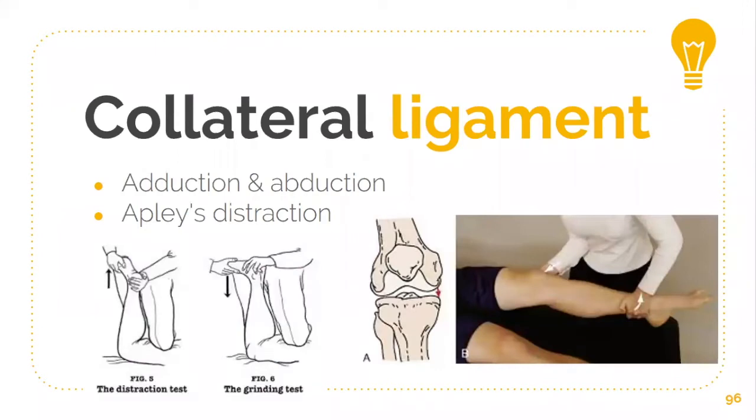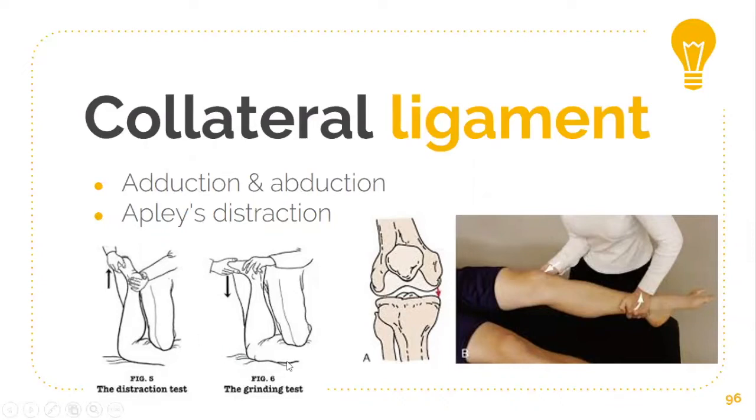The clinical examination of collateral ligaments includes the abduction test for medial collateral ligament and the adduction test for lateral collateral ligament. Valgus strain test for medial collateral and varus strain test for lateral collateral. Another clinical examination is Apley's distraction test, in which traction and rotation is done.